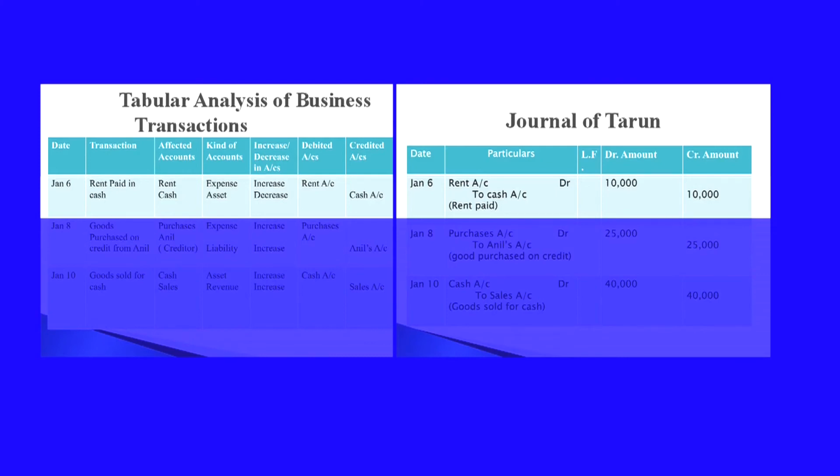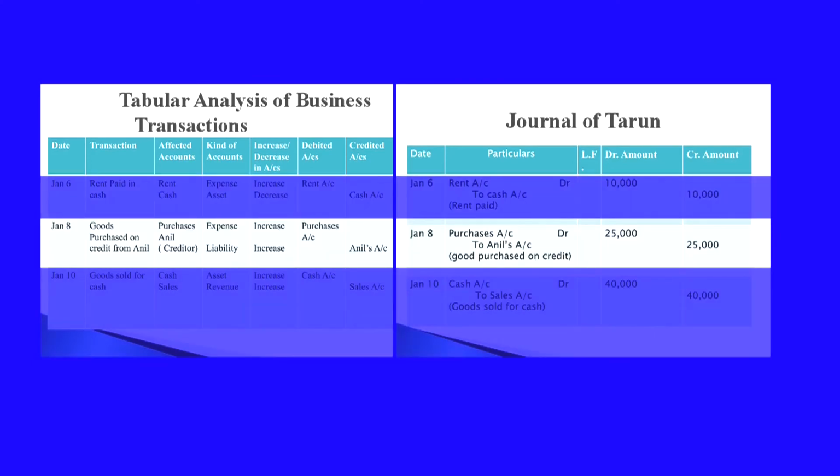So, when you consider the rule, rent being an expense is increasing. When expenses increase, you have to debit. So, rent account is debited. Cash is decreasing. When asset account is decreasing, cash is credited. So, rent account will be debited and cash account will be credited.